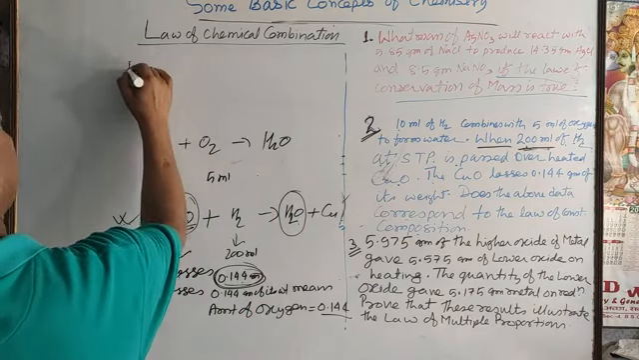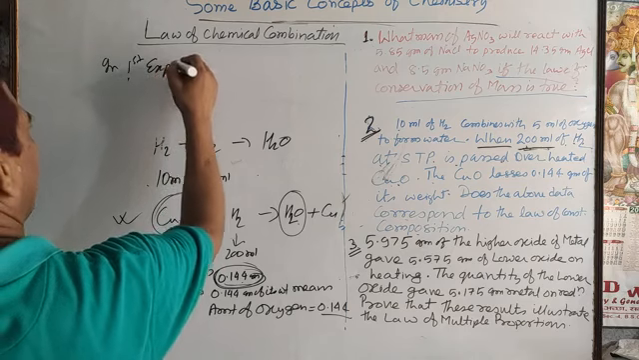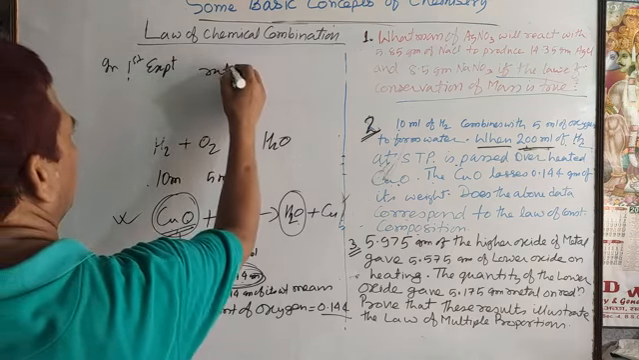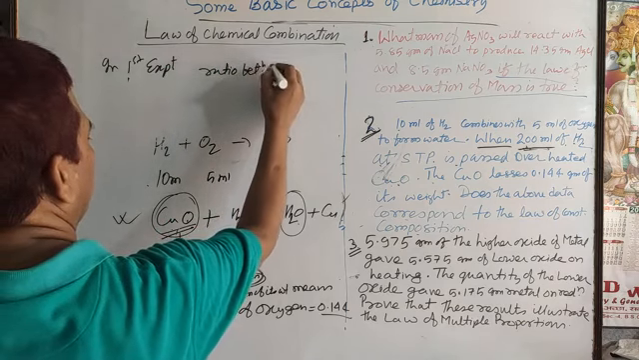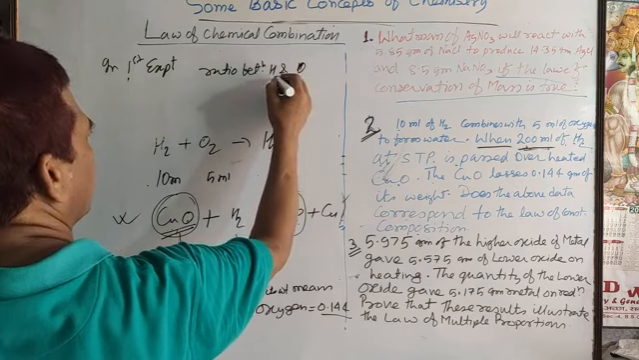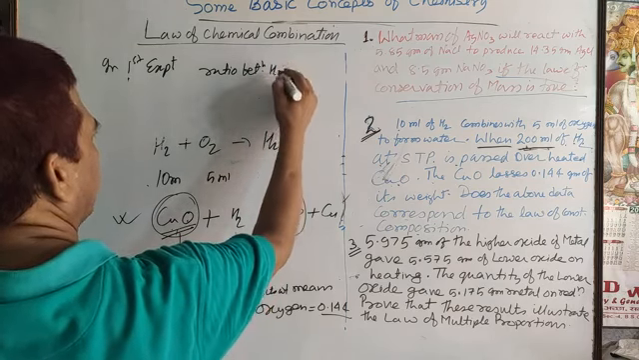Now in the first experimental data you can write the ratio between hydrogen and oxygen.